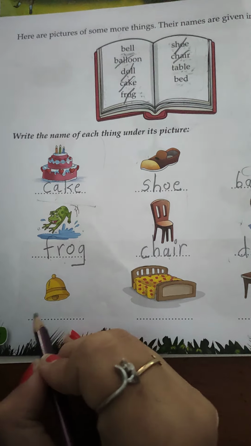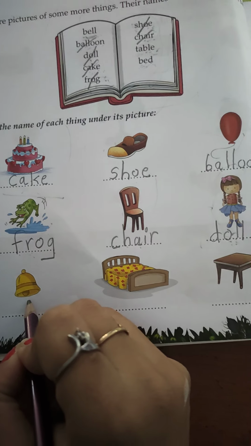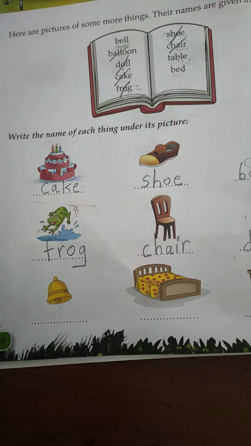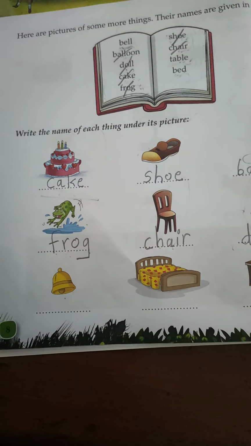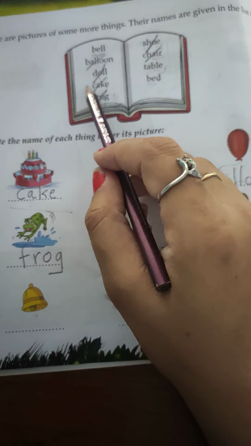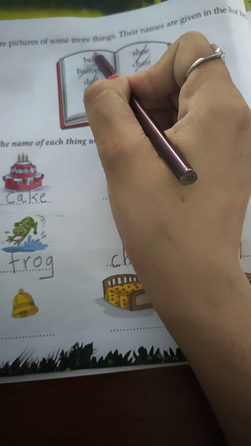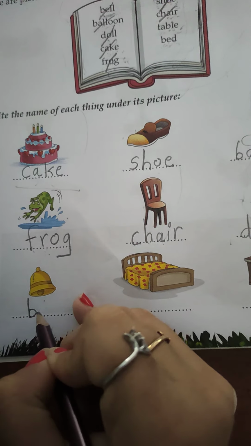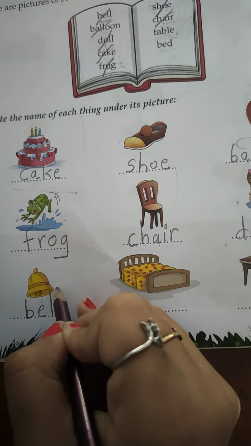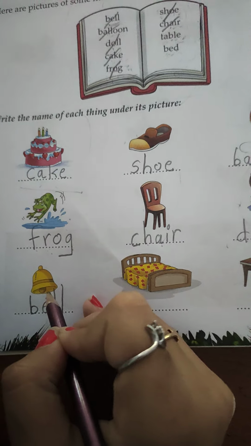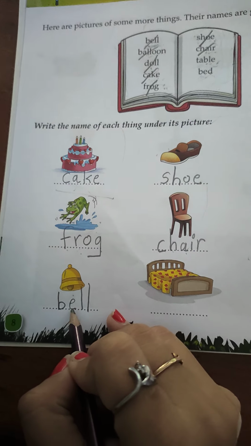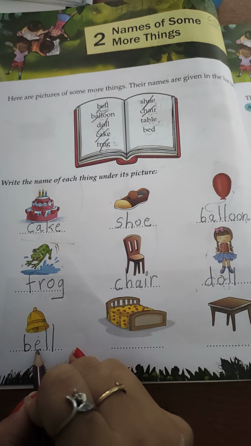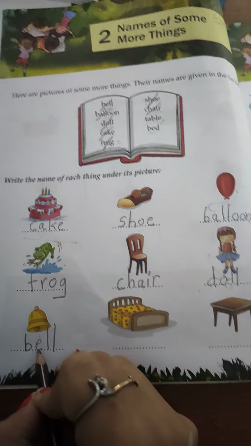After doll, it's a yellow bell which rings in the school and periods get changed. Very good. Where is the spelling of bell here? BELL, bell. Bell is the name of a thing.